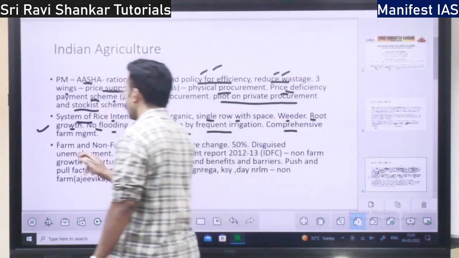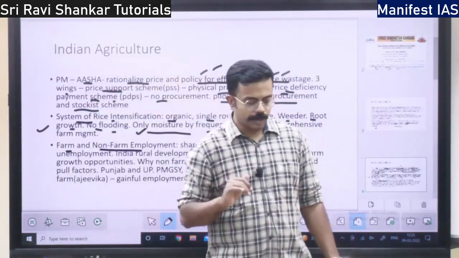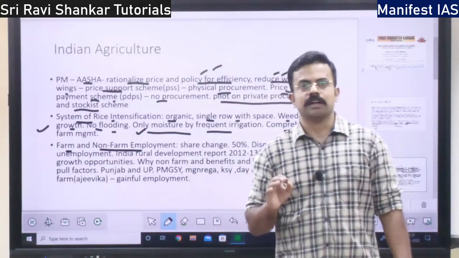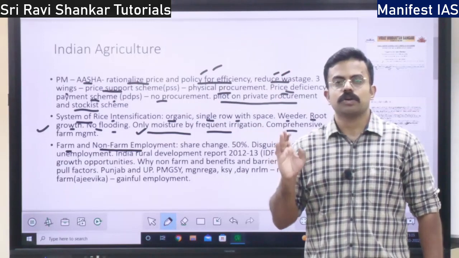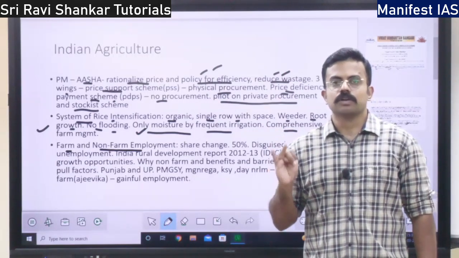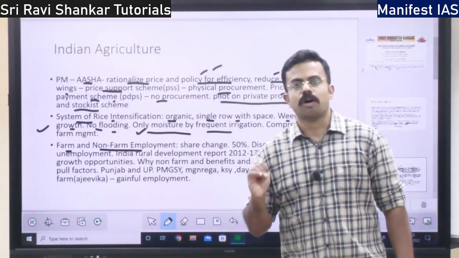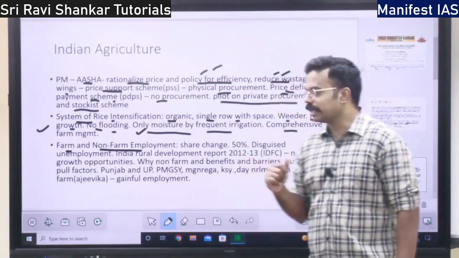Next you have farm and non-farm employment. See, farm employment is employment provided in the farm sector. The farm sector includes what? It includes horticulture, that is growth of vegetables, growth of fruits, growth of food grains, growth of pulses and cereals, oil seeds, everything, even the plantation is considered as agriculture.